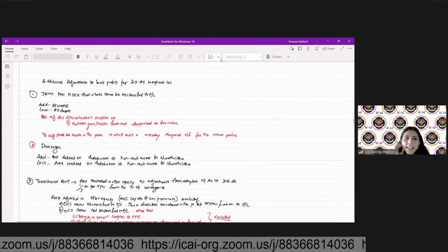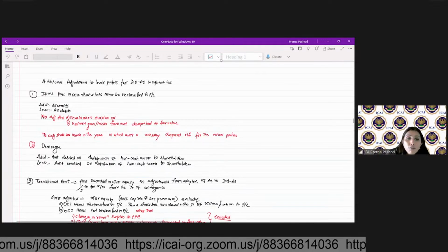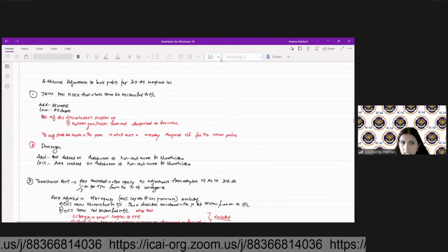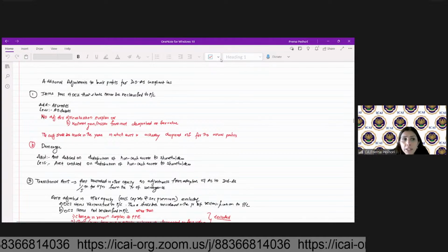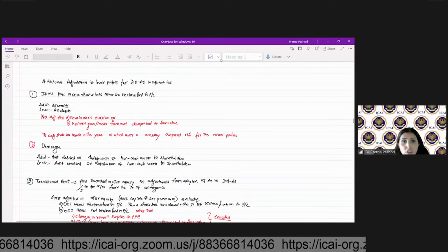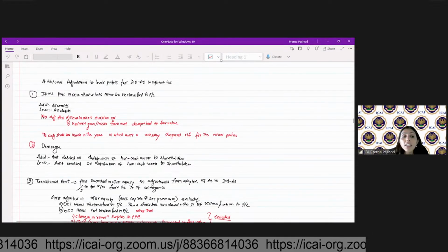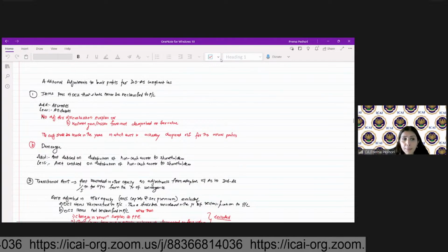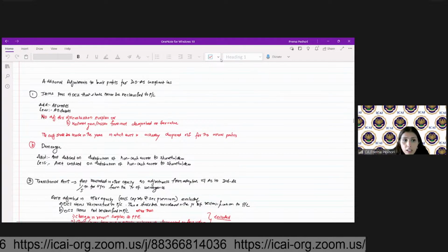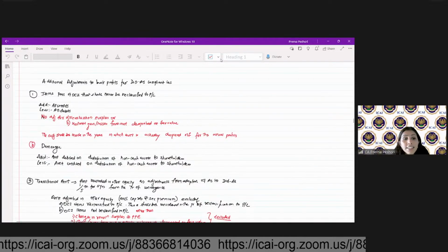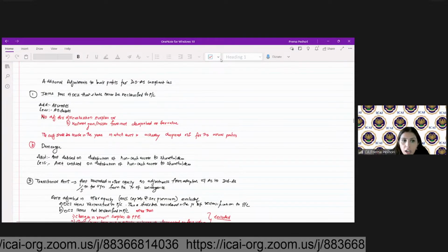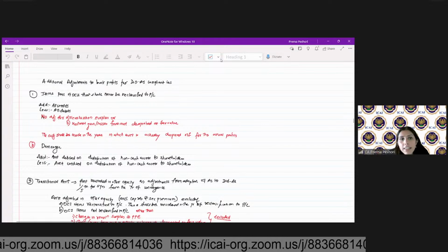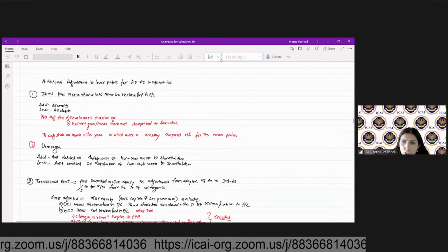So there are certain items that are not reclassified to P&L which are given under the OCI. For example, revaluation of plant, property and equipment, revaluation of intangible assets, remeasurement of the employee benefit plans. So those are not reclassified to the P&L. Are we clear? So in that particular case, these are the adjustments which are to be made.